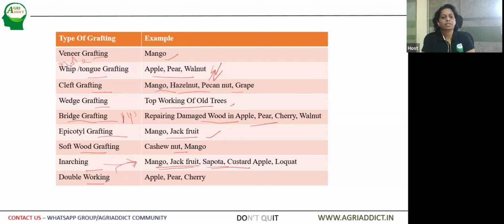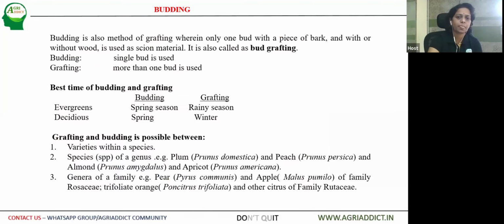Then we have double working. So as I told you, wedge grafting and cleft grafting can be used to repair damaged old trees. So for rejuvenation of old orchards, double working is also done with the help of bridge grafting or cleft grafting or wedge grafting.